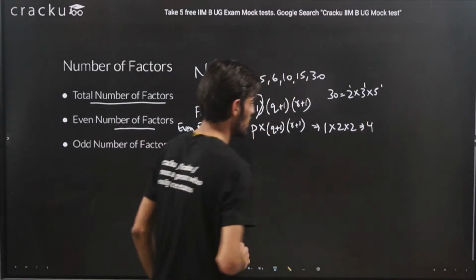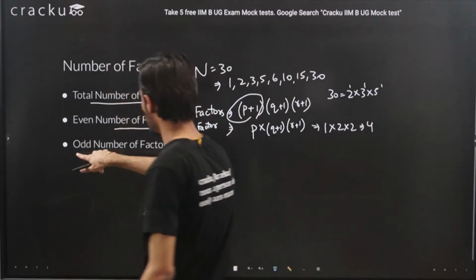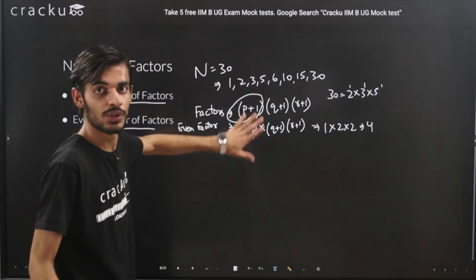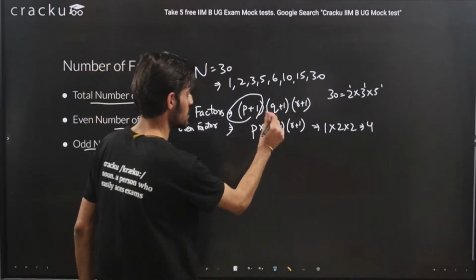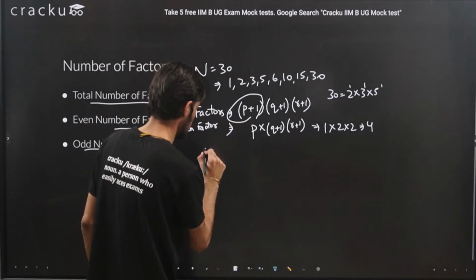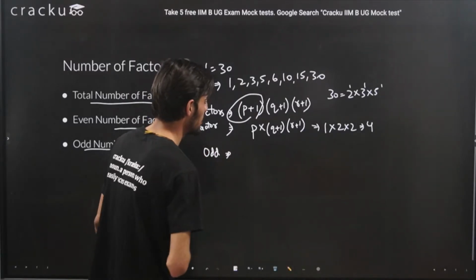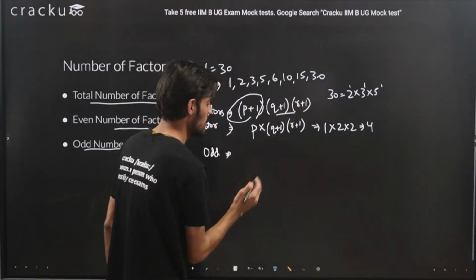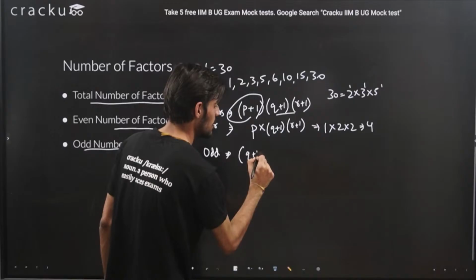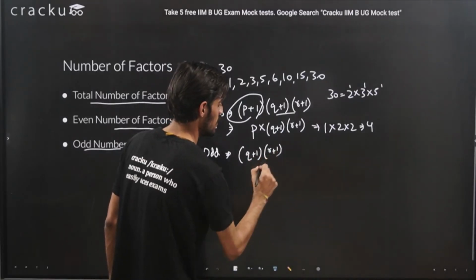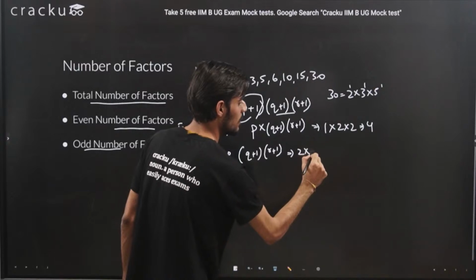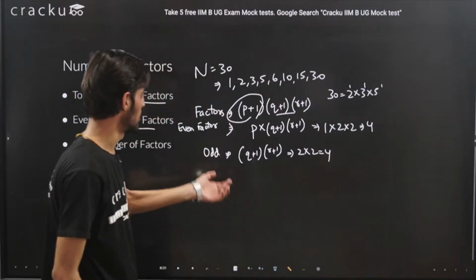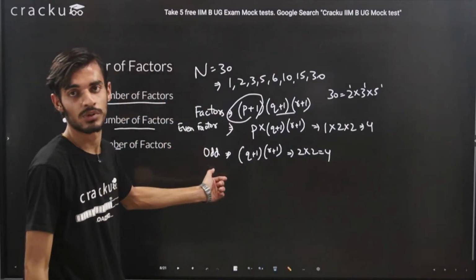Okay, and if you want to calculate the odd number of factors, then don't include this particular term at all, because we don't want even numbers, we just need odd number of factors. So for odd number of factors, just ignore the first term and focus on the remaining terms. So it will come out to be q plus 1 and r plus 1, that is 2 into 2, that is 4, and of course the total number of factors, that is 8, will always be equal to even number of factors plus odd number of factors.